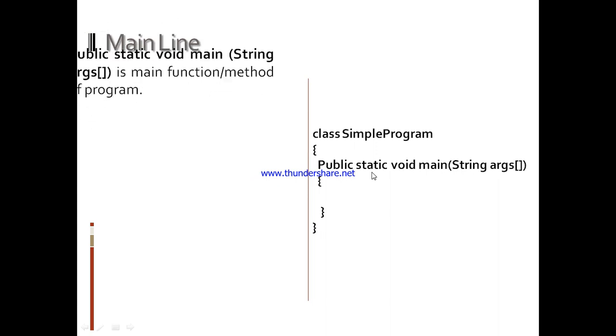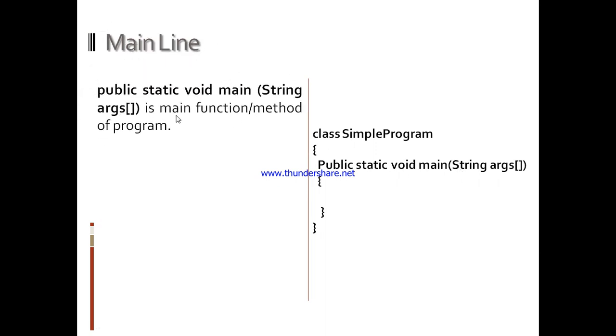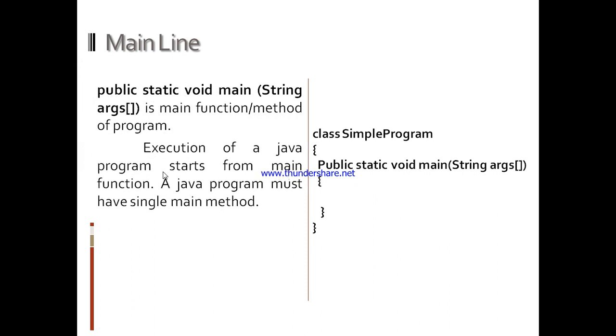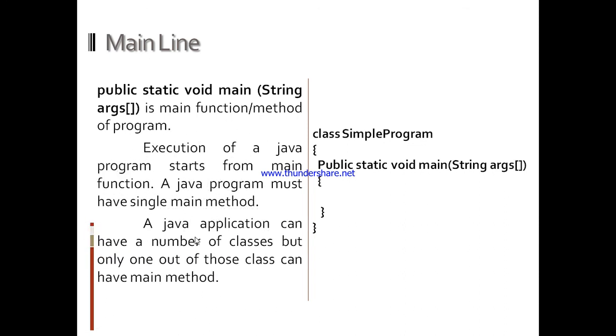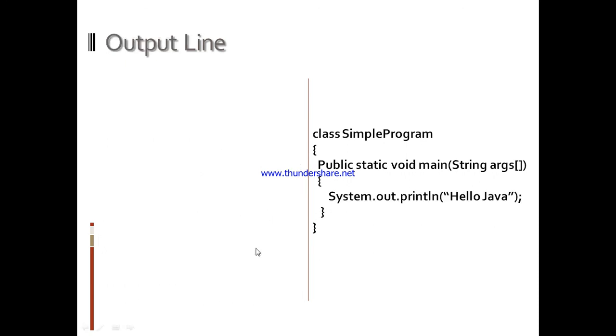Main line. public static void main is the main function or method of the program. Execution of a Java program starts from the main function. A Java program must have a single main method. A Java application can have a number of classes, but only one of those classes can have the main method. So it is the starting point, and program execution always starts from main.